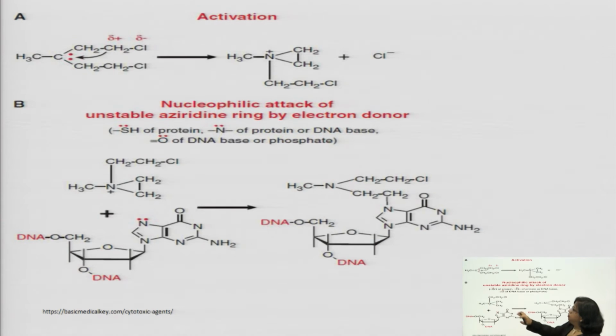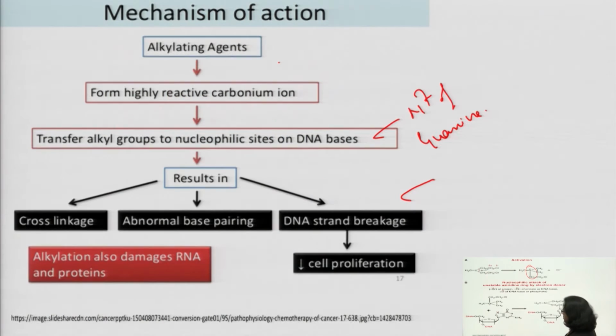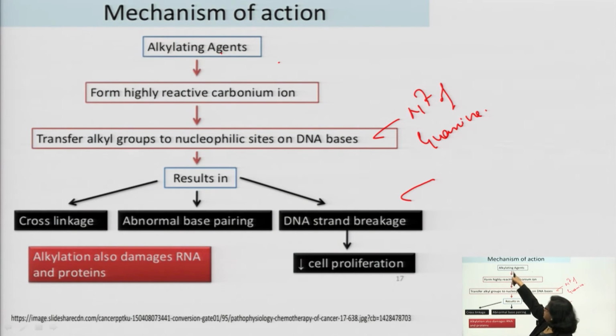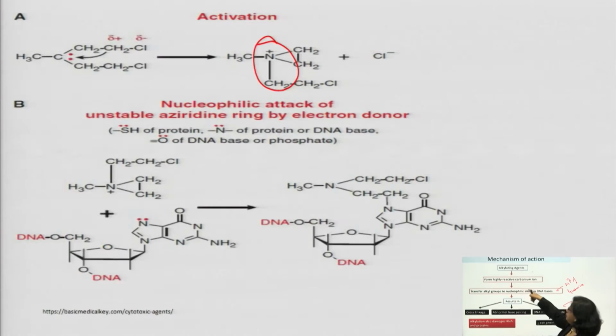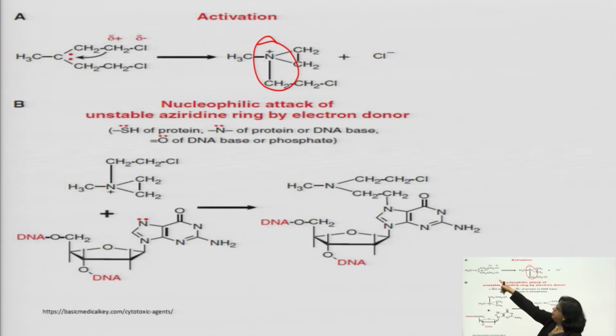Now, take one example. This is the alkylating agent Mechlorethamine. Here you see under physiological condition it generates a carbonium ion. First step, the alkylating agent generates a highly reactive carbonium ion, right.